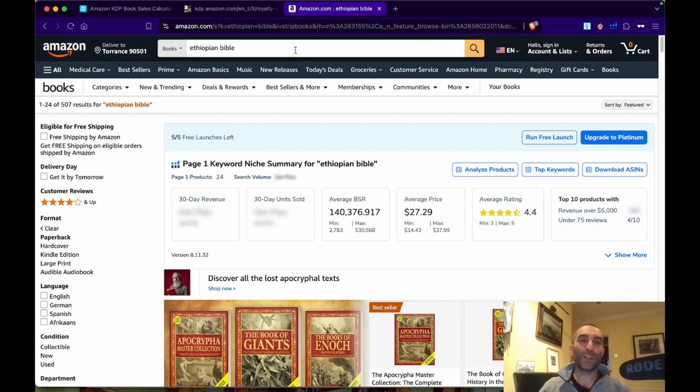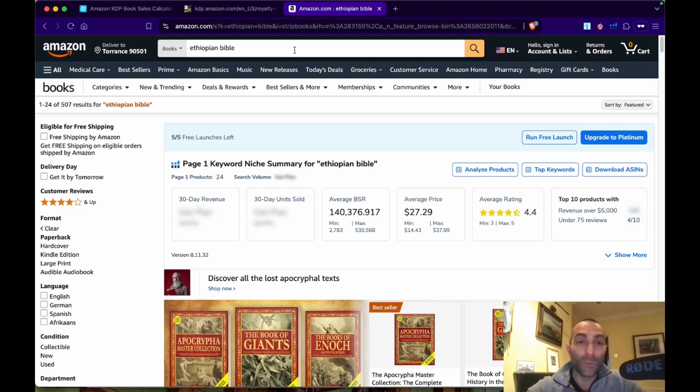So today, we're going into religious categories. This is the Ethiopian Bible. Maybe some of you know this already, as it's a bit of a historical keyword to be fair. But if you don't know it, now you know it.